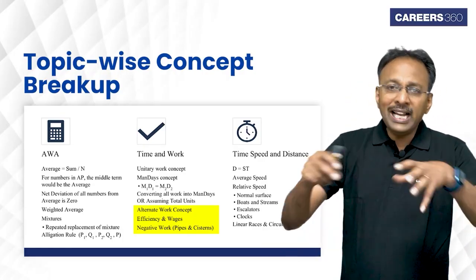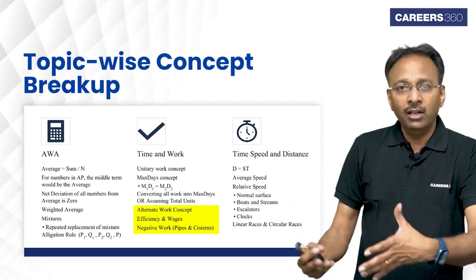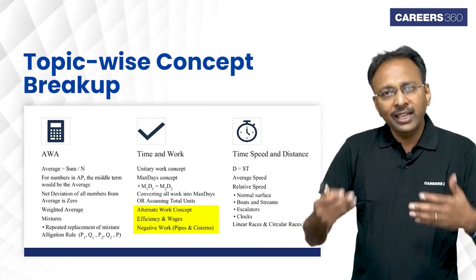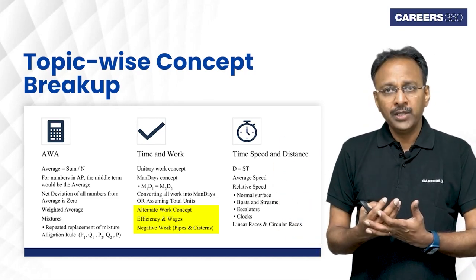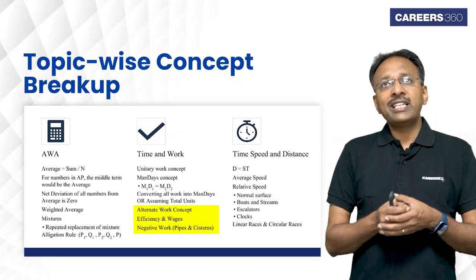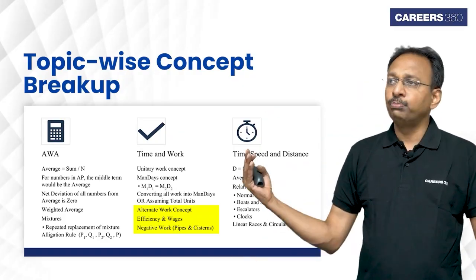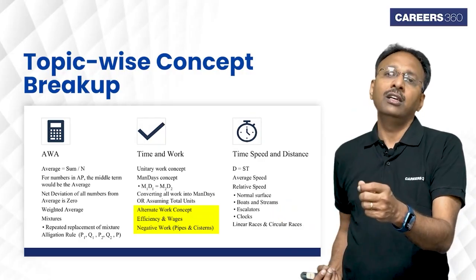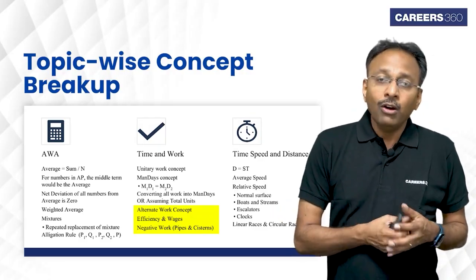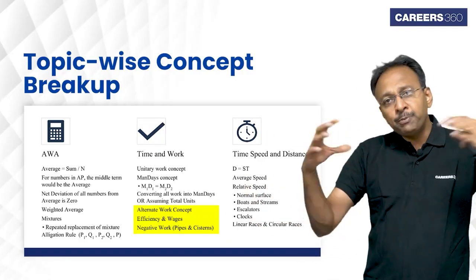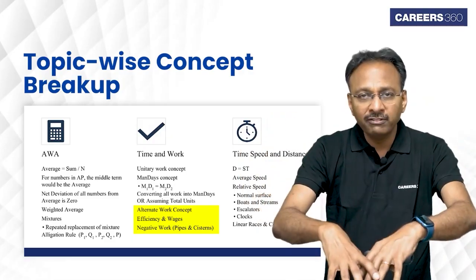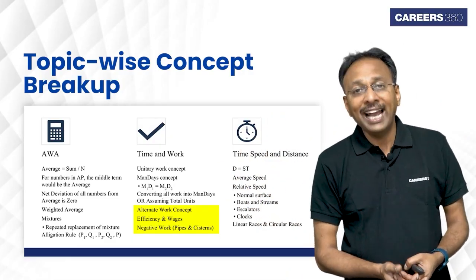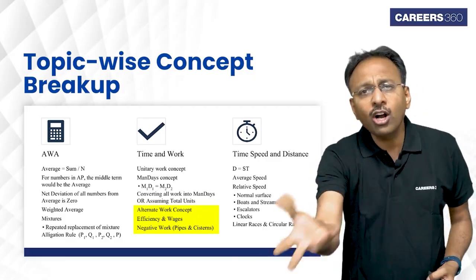So when you are building, let's say, a brick wall or digging a well, what you're doing is positive work. But there are questions which say that there is a tank, there are 2 pipes which are filling it, and there is one leak which is taking the water out from the tank. When the pipes are filling, that is called positive work, and if there is a leak taking the water out of the tank, it is negative work. So there are concepts based on that.